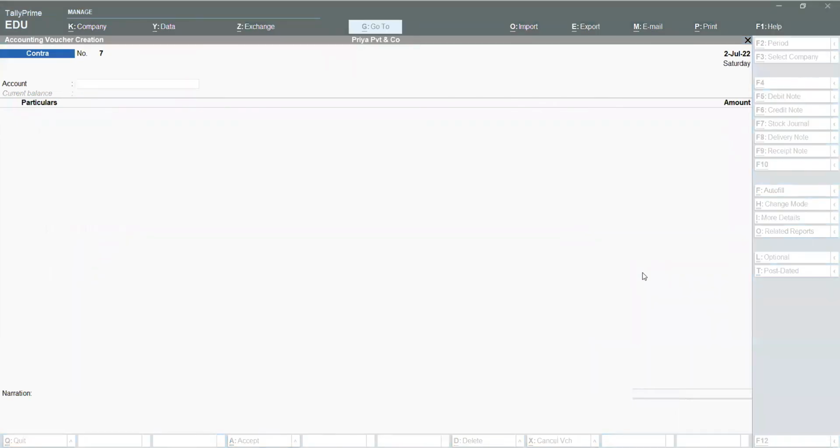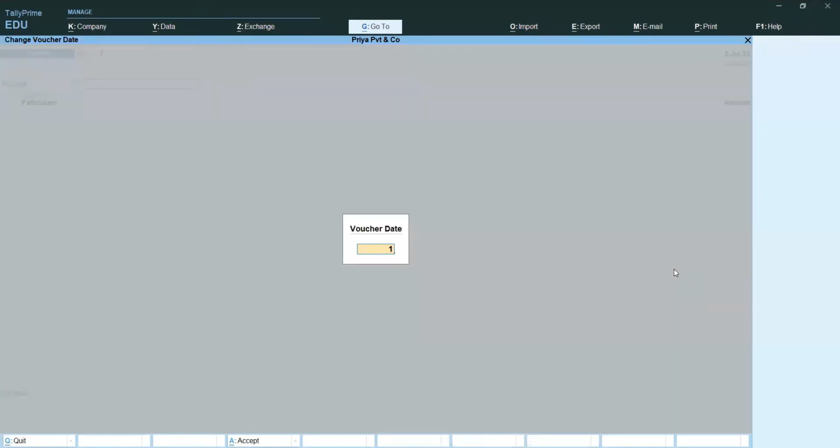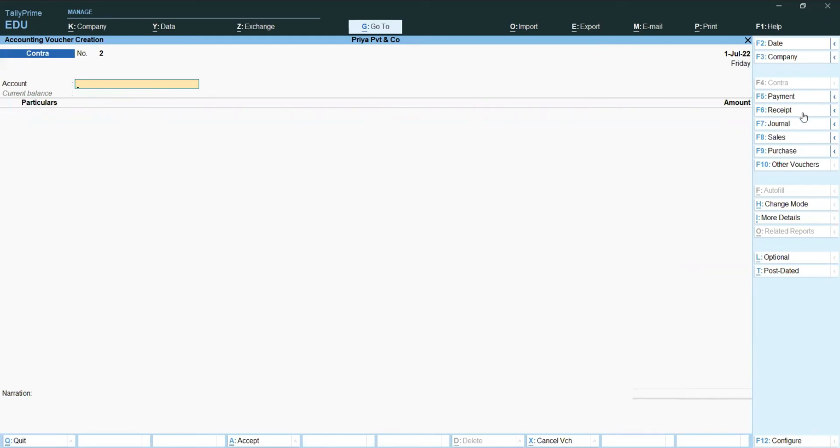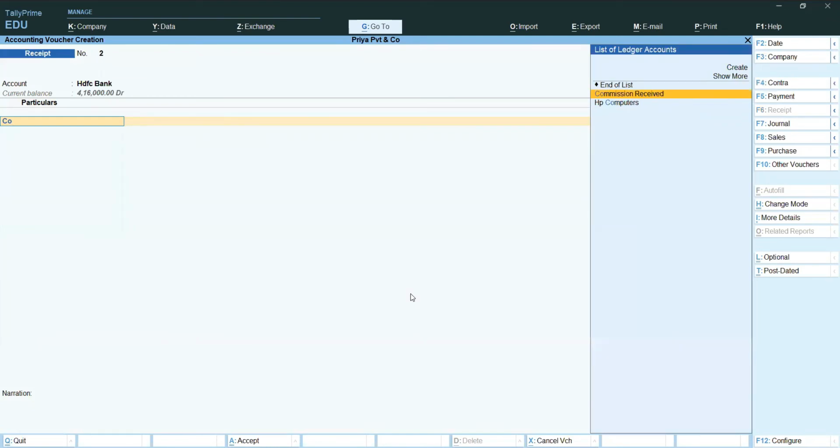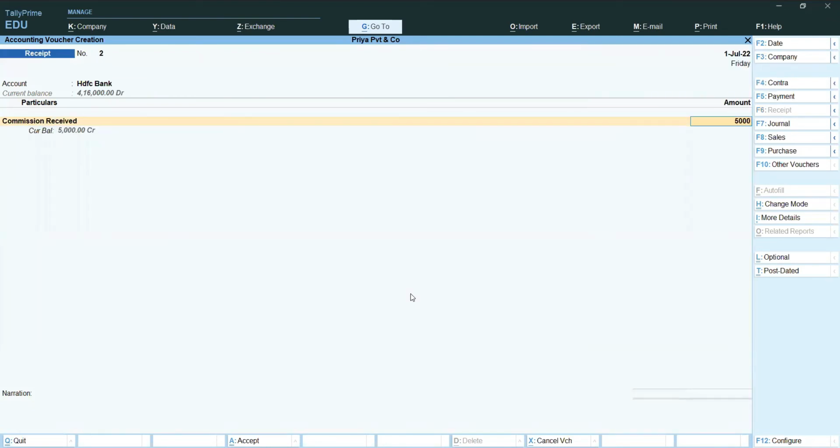Next, commission received by check. Date I am changing, and on 1st July I am receiving commission. Commission received by check, it comes under receipt. I have selected receipt. Commission received by check. Bank name I have selected. Commission received 5,000 rupees.